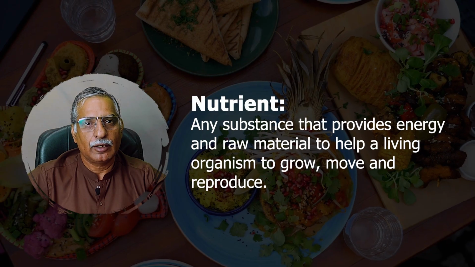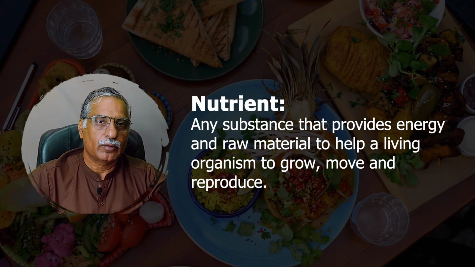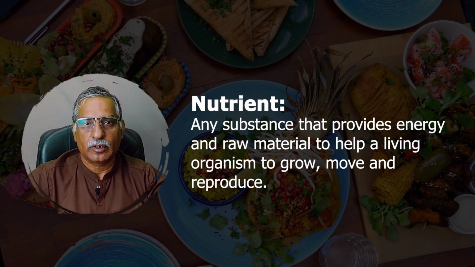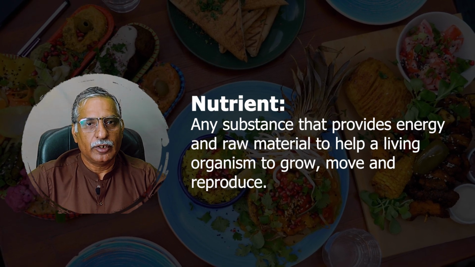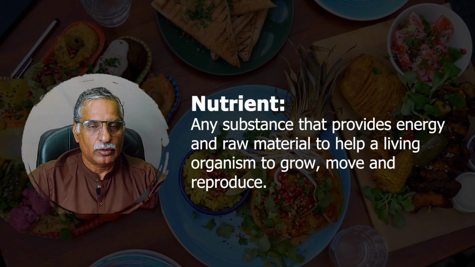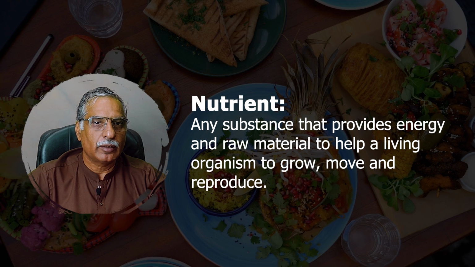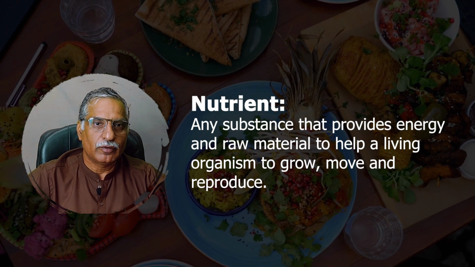Your cells can carry on the life processes. These nutrients provide the energy and the raw material that can be used within the body to raise new cells, to maintain growth, to maintain healing and repairing processes, to develop immunity.